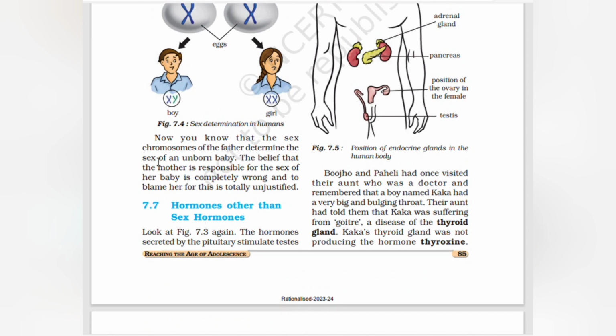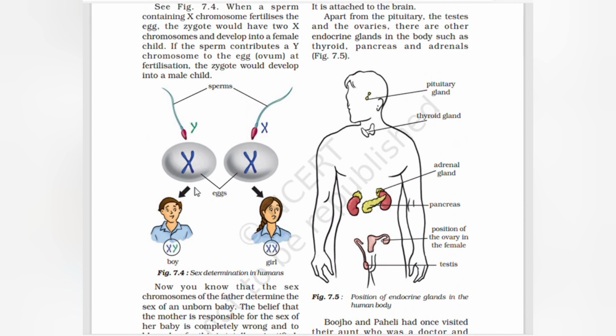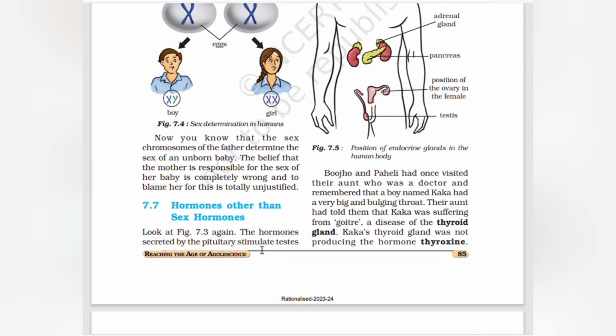The belief that the mother is responsible for the sex of the baby is completely wrong, and to blame her for this is totally unjustified. See here, the father is donating the X or Y chromosome, while the mother has only X chromosomes. So when they pair, we get a male or a female child.